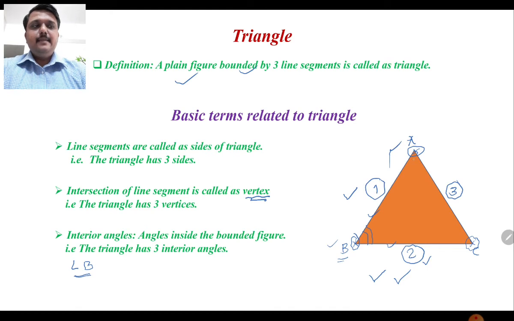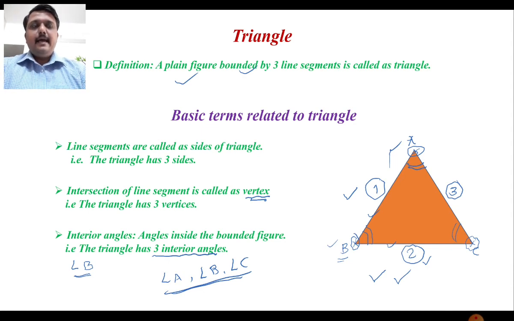Similarly, angle A is the angle made by the two line segments AB and AC, and this one is angle C, made by line segments AC and BC. So there are three interior angles: angle A, angle B, and angle C. These are the basic terms related to the triangle.